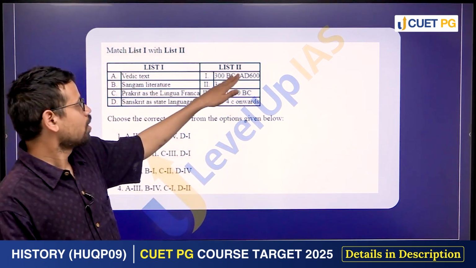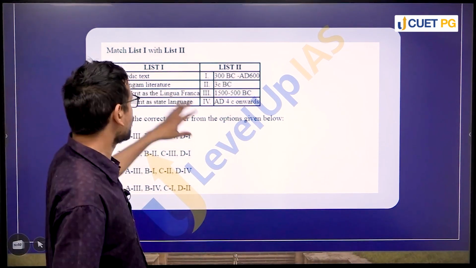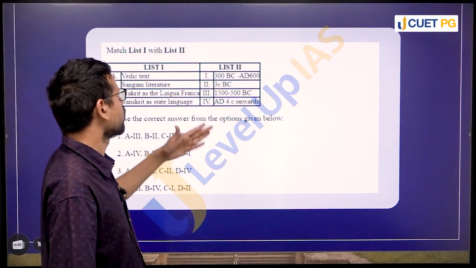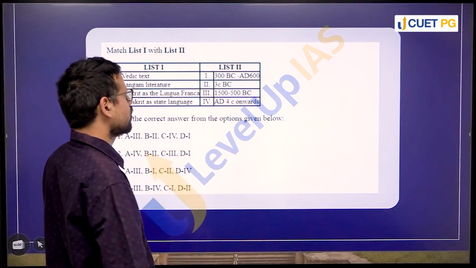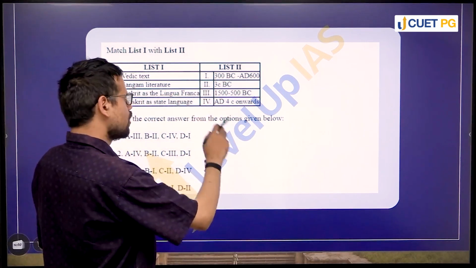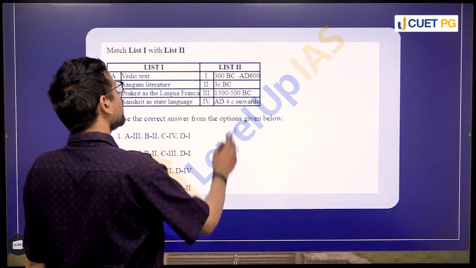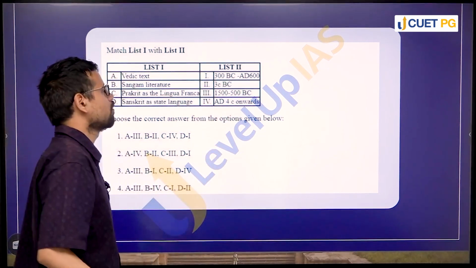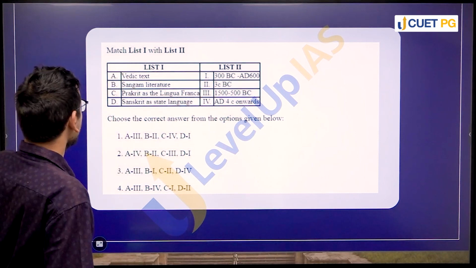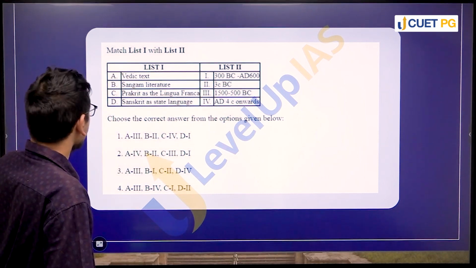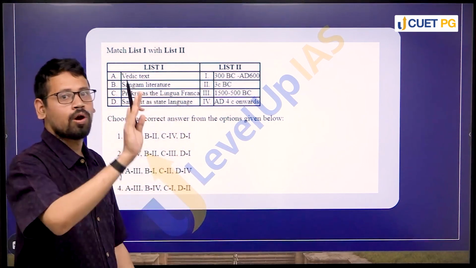And we have been given a particular theme. We have been given a particular kind of chronology, right? So 300 BC to 600 CE, 3rd century BC. Now, circa means approximately, century, 1500 to 500 BC and 4th century CE. This is our broad chronology that is associated with it, right? Now, how do we understand this chronology? Let's go one by one.